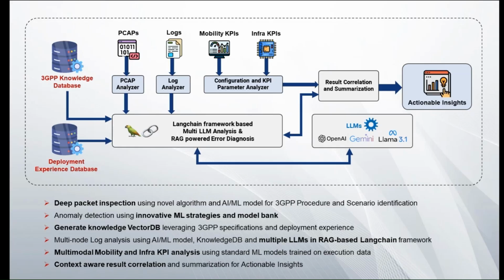ABot AI, powered by generative AI and 3GPP specifications, uses all kinds of communication data like packet capture, network logs, KPIs, and system specific configurations to analyze anomalous behavior in network. Logs and KPIs collected from several sources are used to correlate and inspect information from multiple network functions. ABot AI uses LangChain based multi LLM analyzer for error diagnosis and generates comprehensive, context aware, actionable insights.